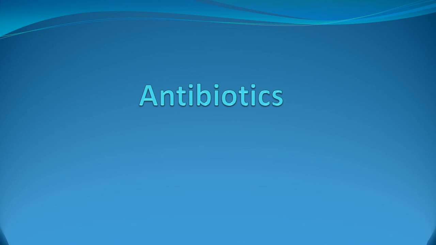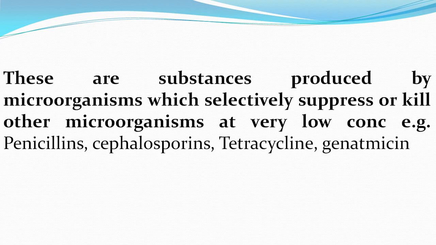Now what are antibiotics? So these are the substances which are produced by microorganisms which selectively suppress or kill other microorganisms at very low concentration. Examples are penicillin, cephalosporins, tetracycline and gentamicin. So the difference between antimicrobial and antibiotic: antibiotics are a category of antimicrobials which are derived from living organisms.